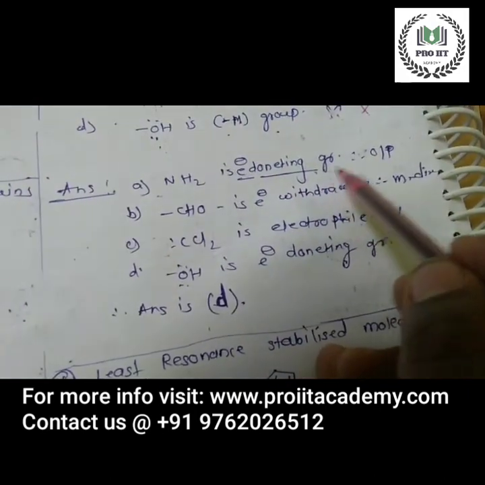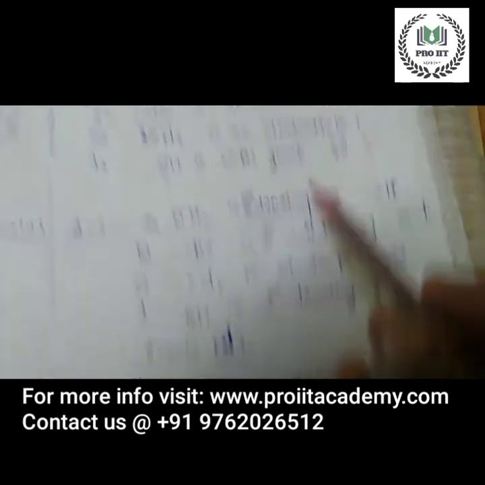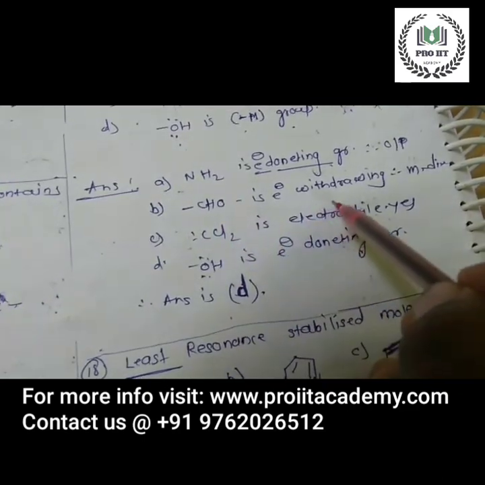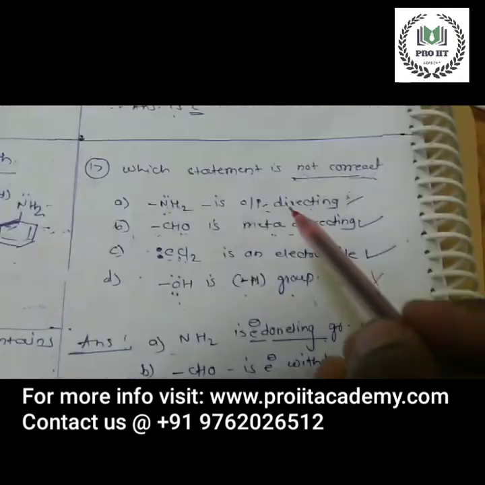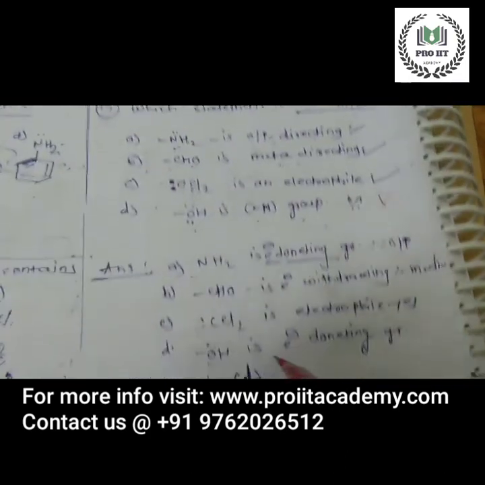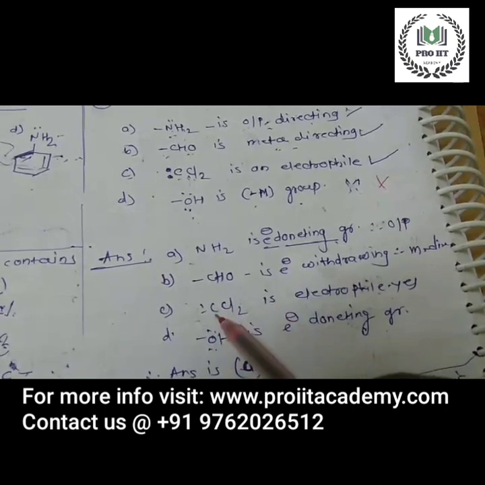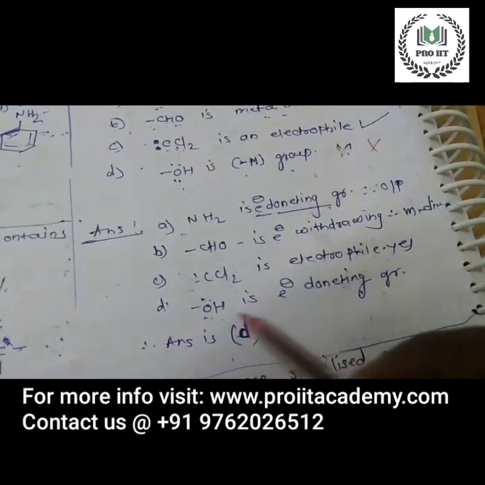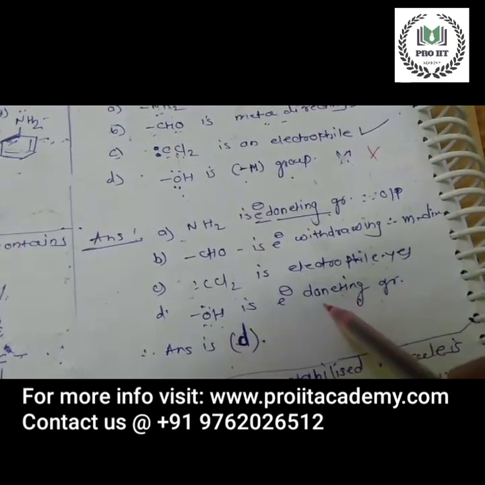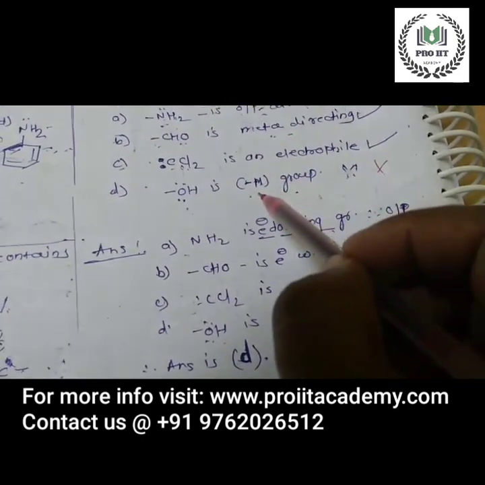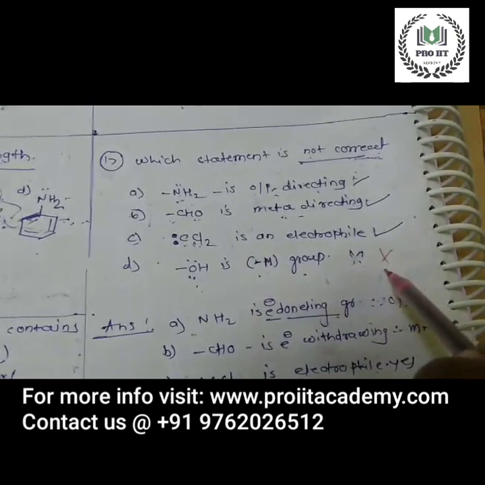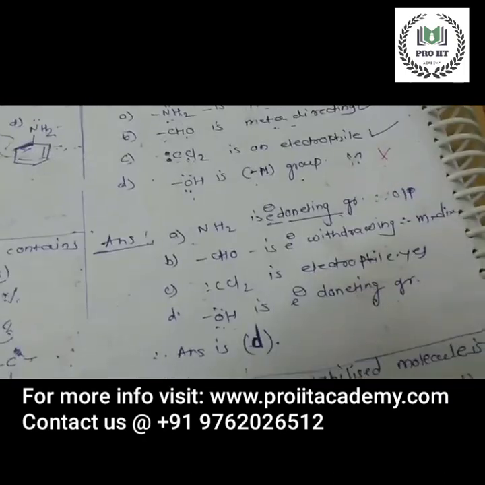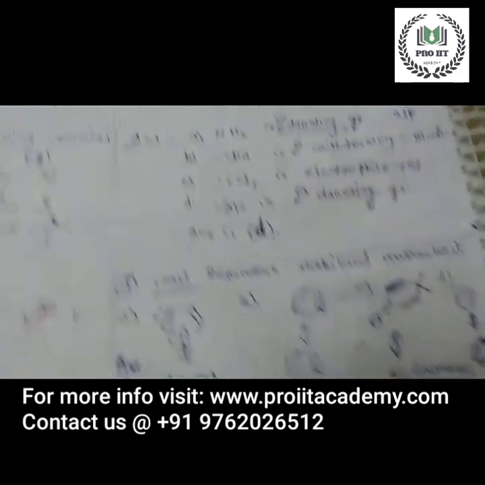NH2 is an electron donating group, so it is ortho-para directing, so it is correct. Second, CHO is an electron withdrawing group, so it is meta directing, so this is also correct. Then third, CCl2, this carbene is an electrophile. Yes, it is an electrophile. Option D, OH is an electron donating group. Yes, it is electron donating, but they have given minus I group. So this is the wrong statement. So the D option is the correct answer. Next question.